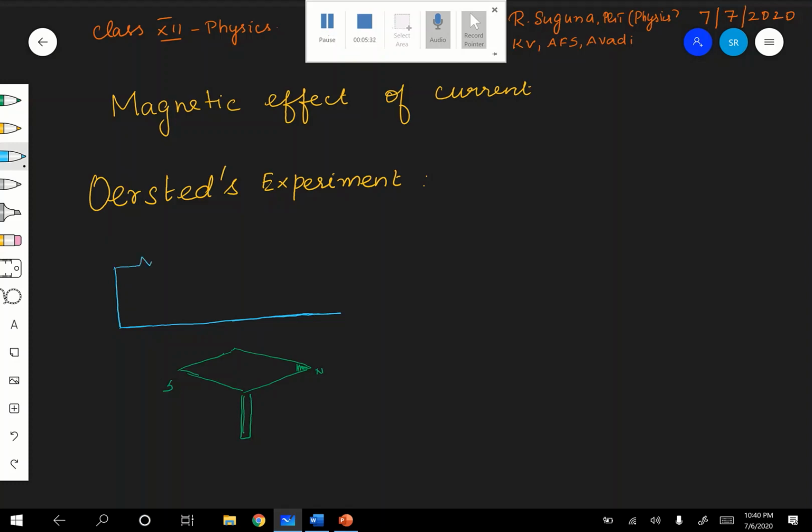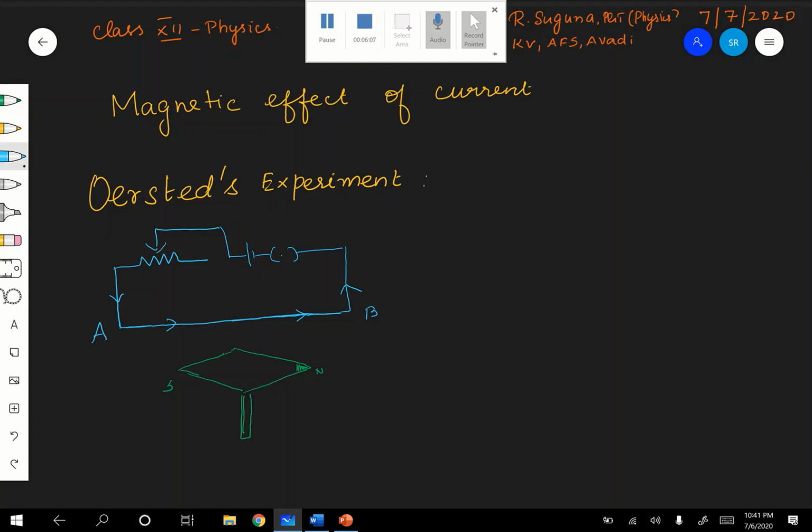This is a rheostat. Rheostat, you know very well, is meant for changing the resistance of the circuit. A battery is here, a key is here. So this is A and this is B. So the current now is passing from A to B, right?